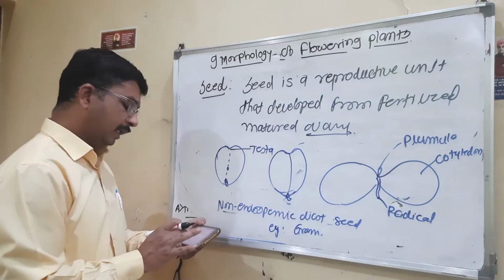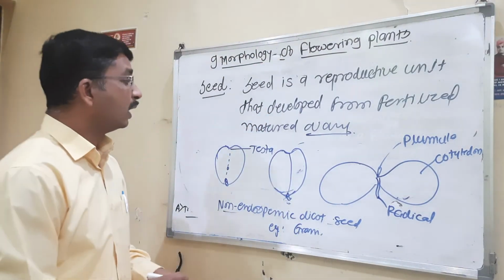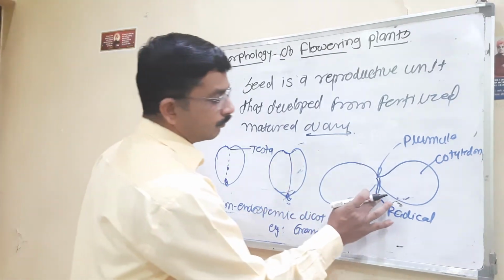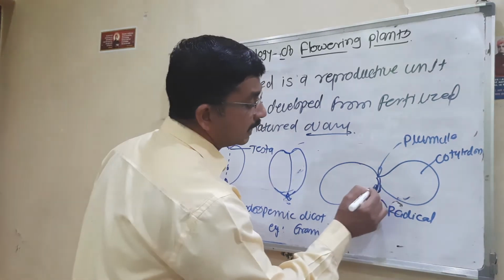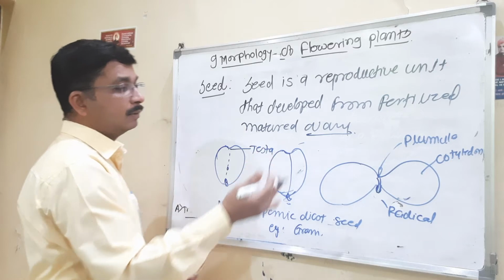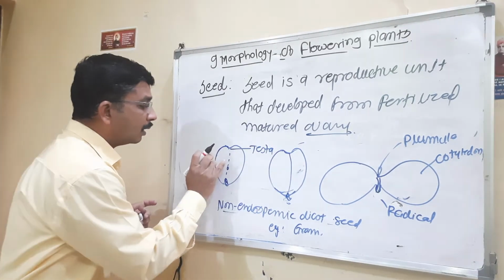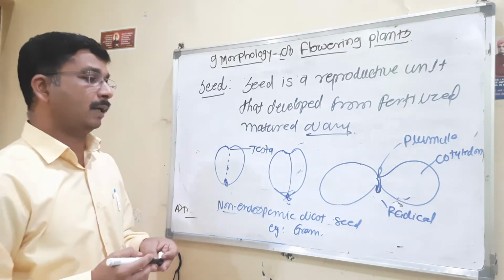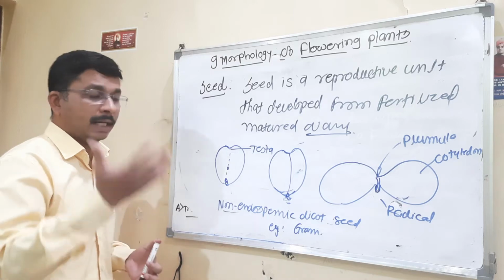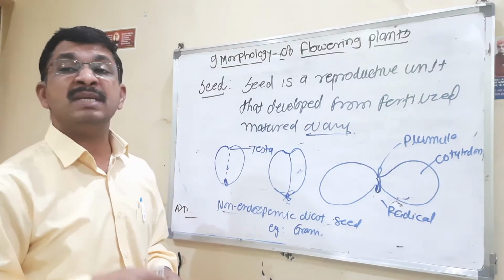These are the typical structures. We know it very well, and I think it is very important to know how they look. In your book, we don't have this kind of diagrams. That's why I drew them here, to understand what is meant by testa, what is meant by the endosperm, and how the endosperm is developed.